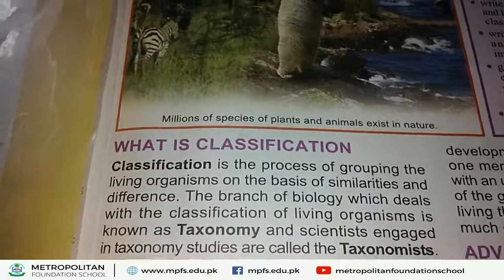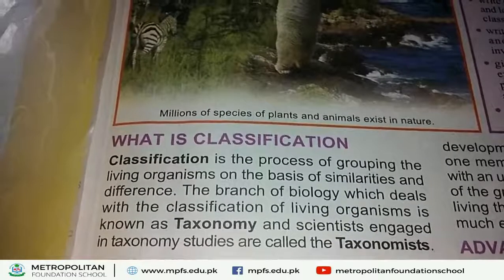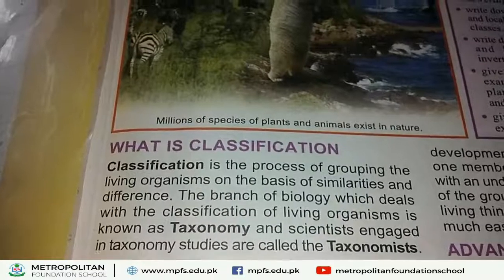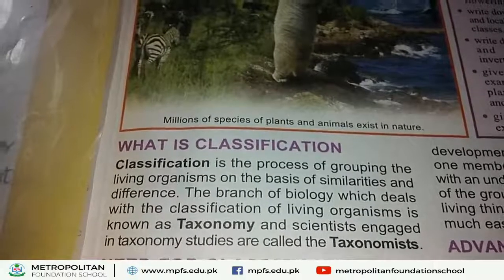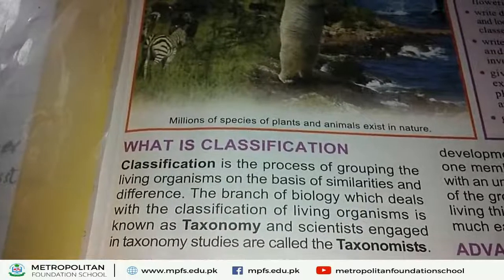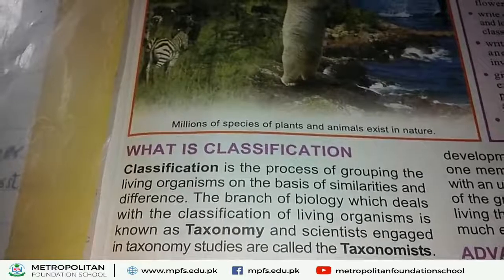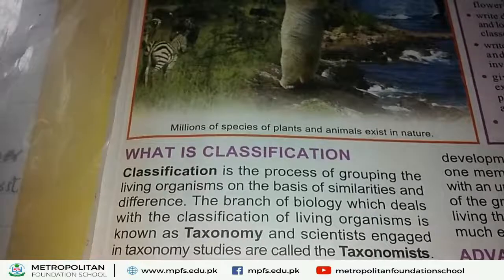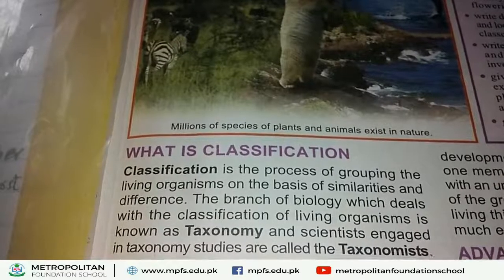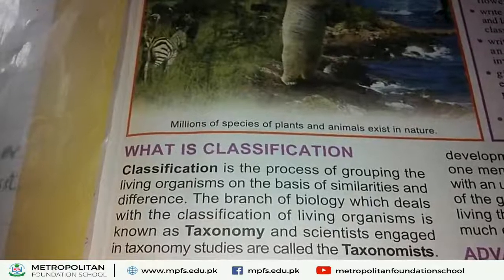Next, the second term that is defined is taxonomy. What is taxonomy? Taxonomy is the branch of biology which deals with the classification of living organisms. It is known as taxonomy. Taxonomy is a branch of biology in which we classify organisms. We classify different living organisms into groups. This branch of biology is called taxonomy.